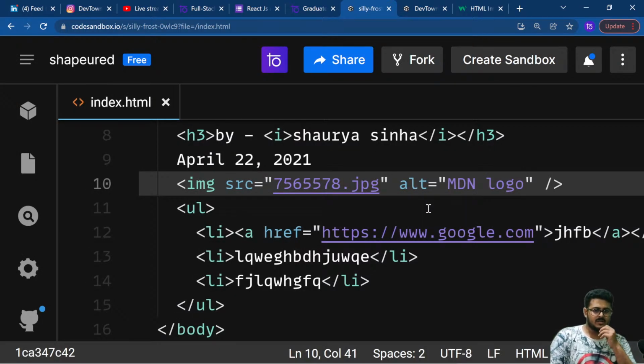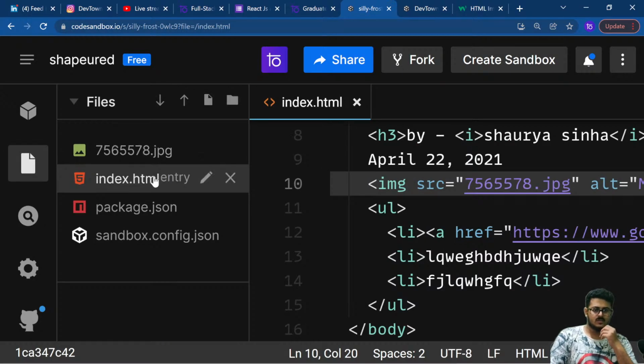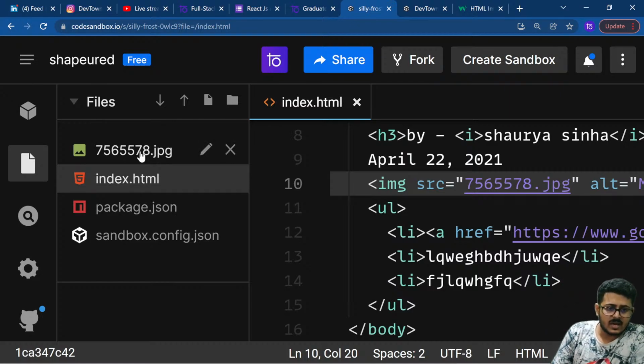Let's try to identify what the issue is. Has the src been different? I don't think I made any error here.